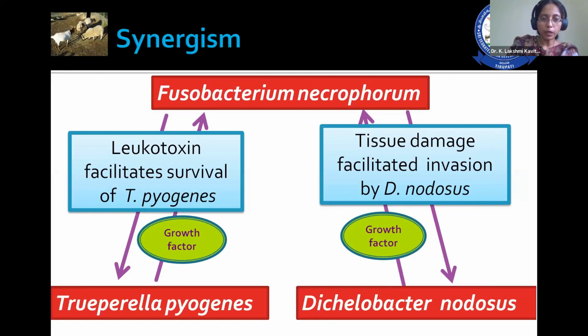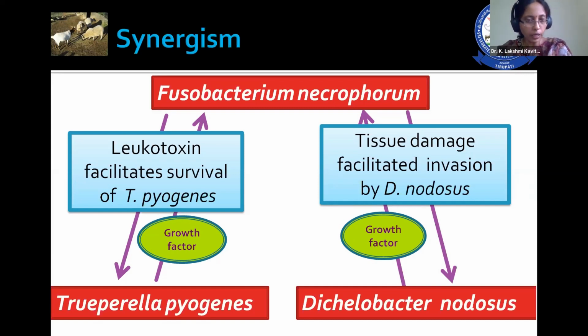Fusobacterium necrophorum secretes leukotoxin, which facilitates the survivability of Trueperella pyogenes. This Trueperella pyogenes is nothing but Arcanobacterium pyogenes, and the previous name for this is Corynebacterium pyogenes. Trueperella pyogenes produces growth factors, which favor the multiplication of Fusobacterium necrophorum. Similarly, Fusobacterium necrophorum causes tissue damage, which facilitates the action of Dichelobacter nodosus, whereas Dichelobacter nodosus produces growth factors for the multiplication of Fusobacterium necrophorum.